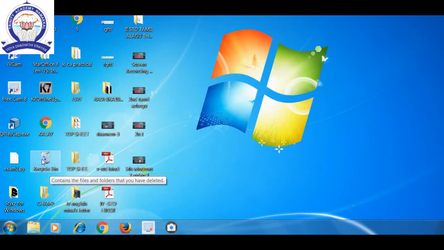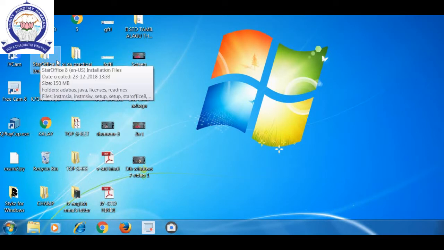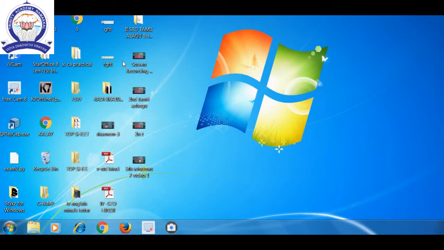And next, how can we select an icon? If we move the mouse, it is pointing at some icon. For example, see, this is the recycle bin. It's not selected. If we keep the mouse pointer on a particular icon, it will display it.